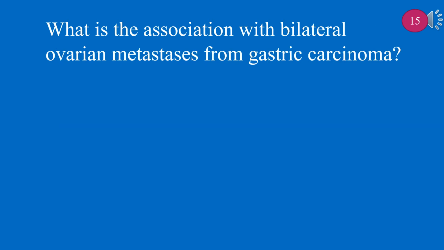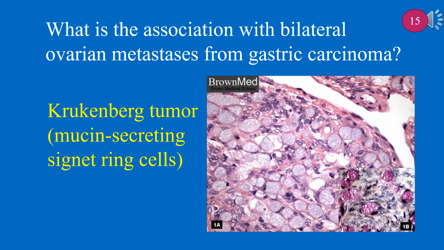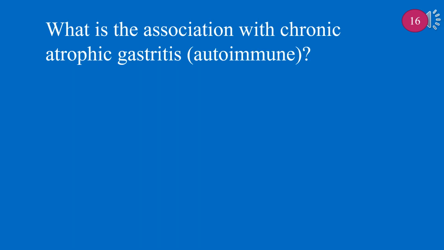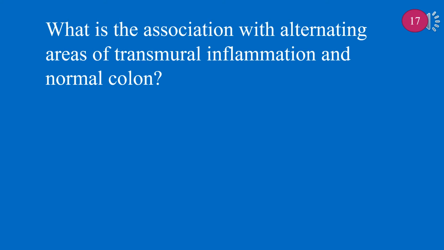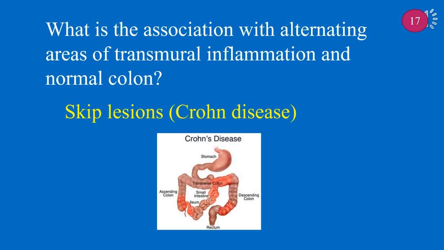What is the association with bilateral ovarian metastases from gastric carcinoma? It is associated with Krukenberg tumor, mucin-secreting signet ring cells. What is the association with chronic atrophic gastritis, autoimmune? It is associated with predisposition to gastric carcinoma, and can also cause pernicious anemia. What is the association with alternating areas of transmural inflammation and normal colon? Skip lesions, Crohn's disease, is associated with alternating areas of transmural inflammation.